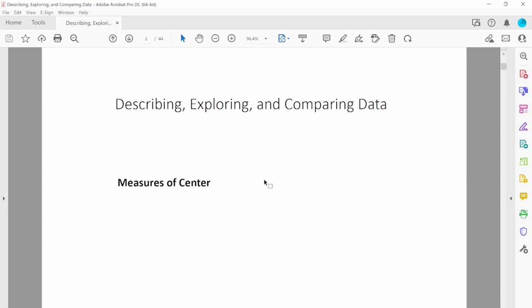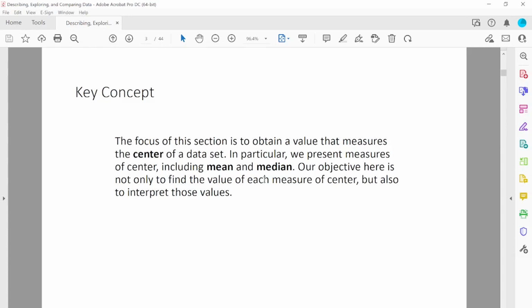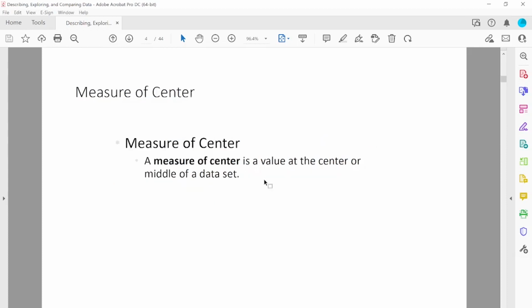Center means, think about this: you would like to find out the average household income in a city, then that average stands for the center of the data, and there are different ways to measure that center. Our goal is to talk about how to measure the center, especially we use mean and median to represent center. Okay, so start with the mean.